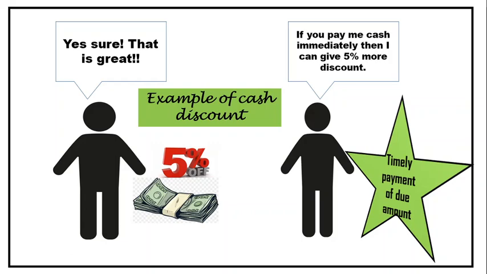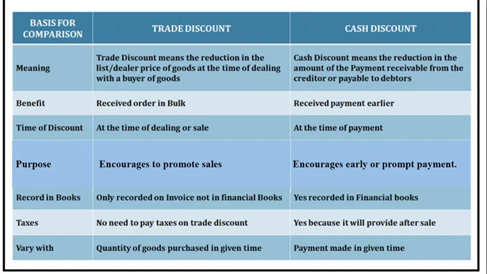So let's take the distinguishing points between trade discount and cash discount. Trade discount means the reduction in the list or dealer price. List price or dealer price is the price offered by the dealer at the time of dealing with the buyers of the goods. So the discount offered at the time of dealing is called trade discount. Cash discount means reduction in the amount of payment receivable from the debtors or payable to the creditors.